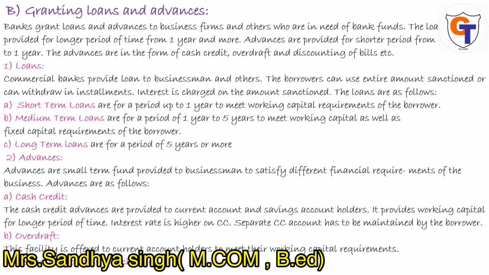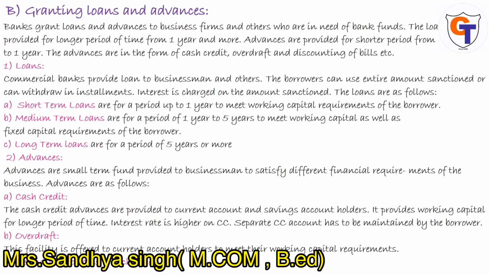Loans are of different types. Short-term loans are for a period of 1 year, medium-term loans are for 1 to 5 years, and long-term loans are for 5 years and more. Next is advances. Advances are short-term funds provided to businessmen to satisfy different financial requirements of the business. Advances are as follows. The first one is cash credit.